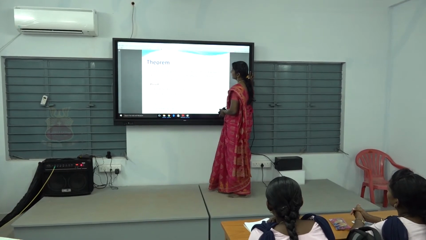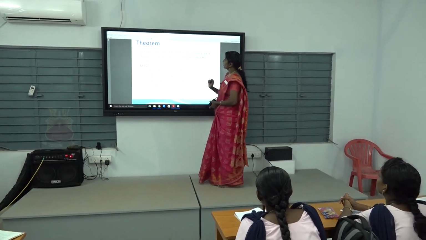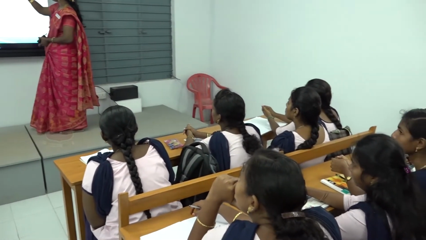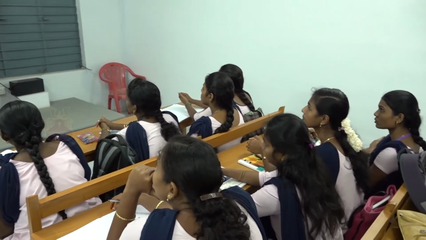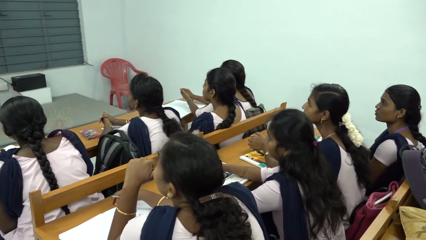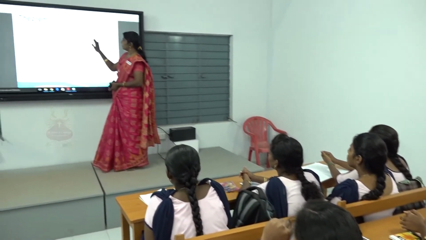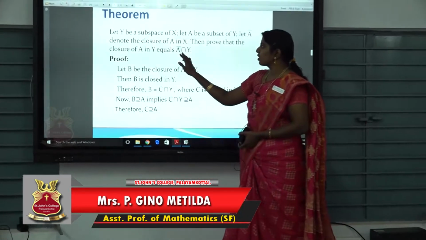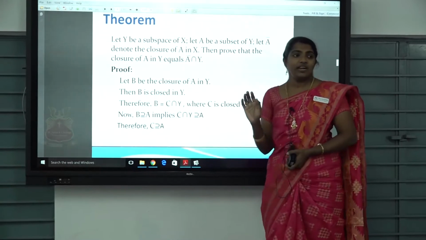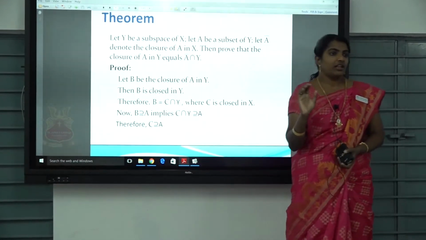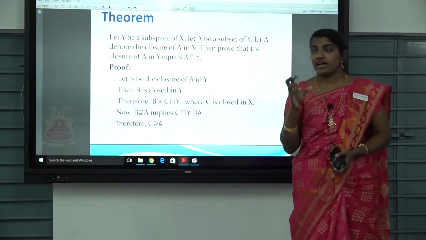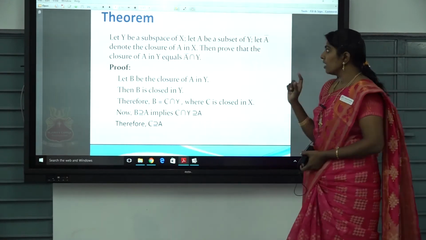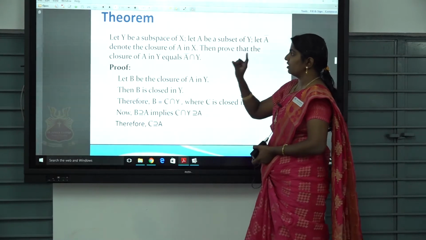Theorem. Let Y be a subspace of X, let A be a subset of Y, and let A closure denote the closure of A in X. Then prove that the closure of A in Y equals A closure intersection Y. Actually this theorem describes the closure in a subspace.